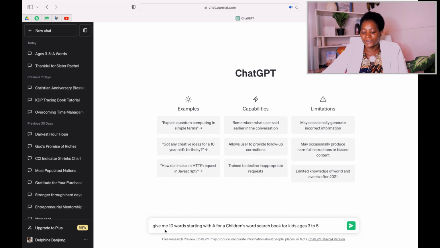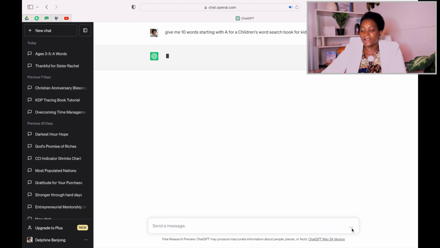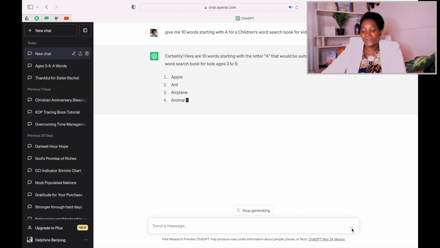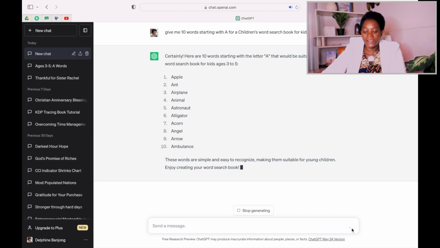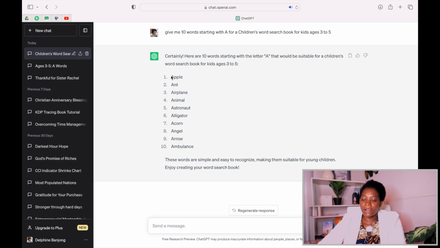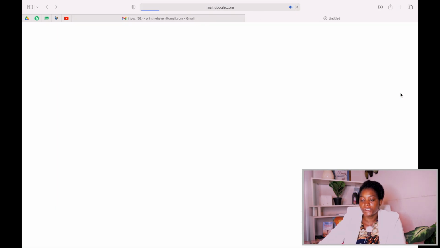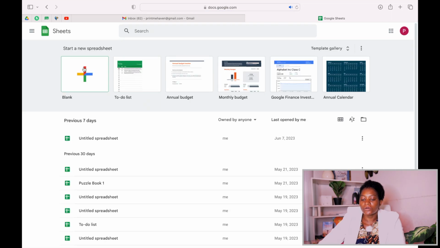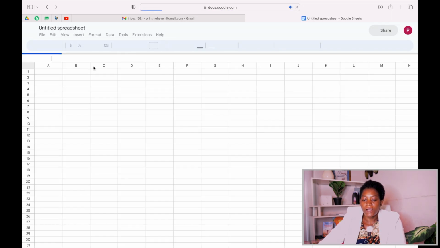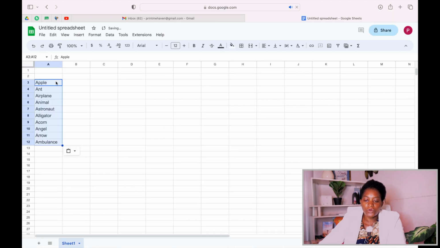So I'll ask ChatGPT to give me 10 words starting with A for a children's word search book for kids ages 3 to 5. So now I'll click enter, and see what ChatGPT is doing. It's going to generate those words for us. So these are 10 words that ChatGPT has generated for us. What I do next is I'll copy these words. You can go to Google and just open Google Sheets. Then here on Google Sheets, you open a new sheet and paste the words here. So these are all words starting with A.